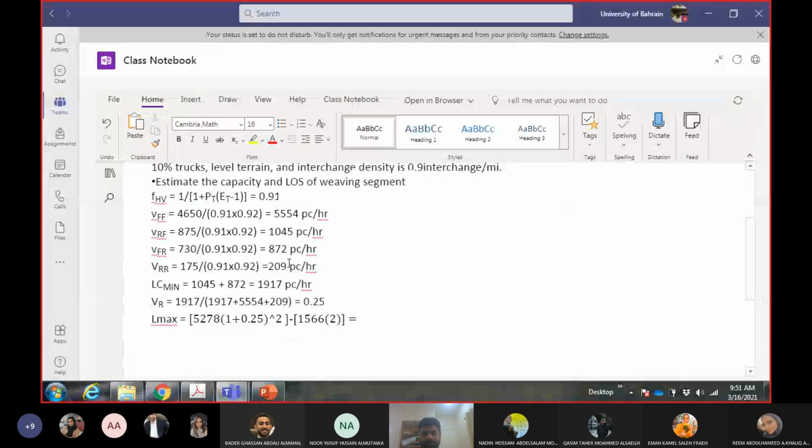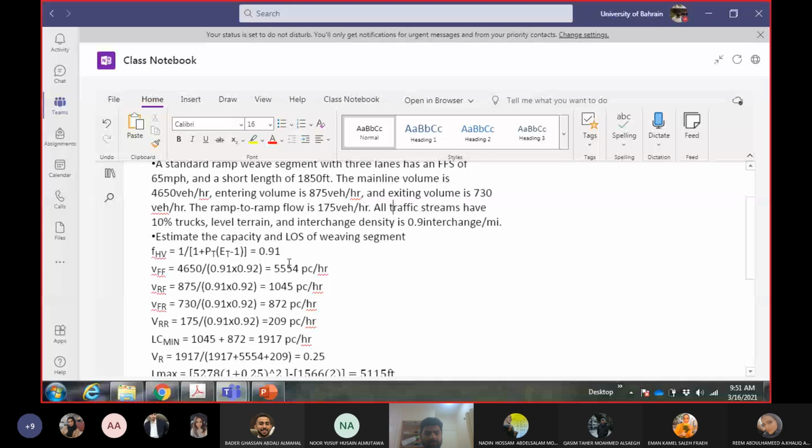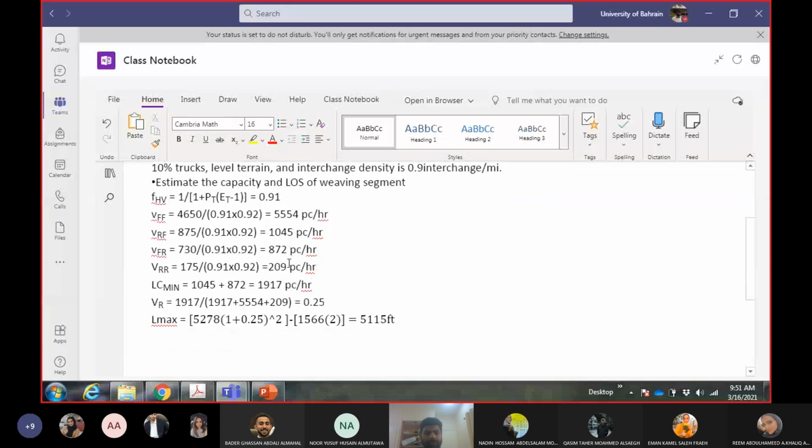So how much is it? 5115. This will be in feet. Then you check it with the short length which they are given, which is 1850 feet. So L max is more than LS, so it's a weaving segment. If it was the other way around, it would not have been a weaving segment.